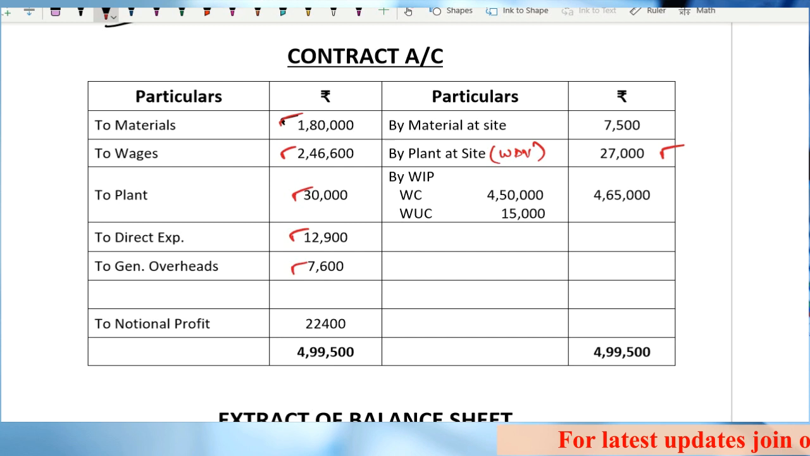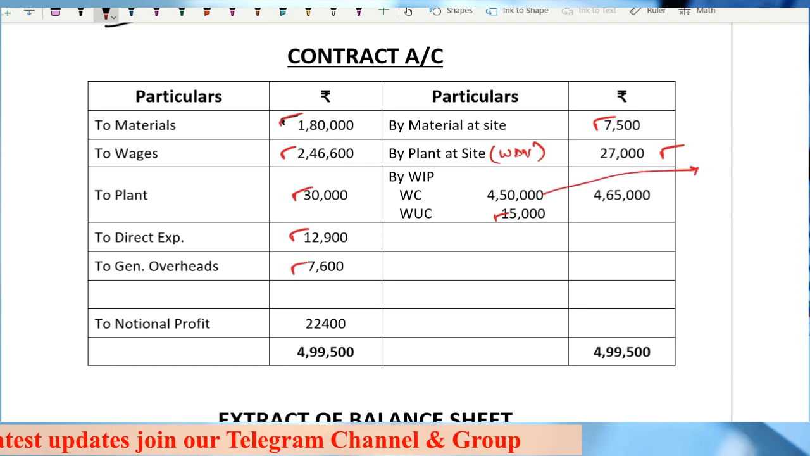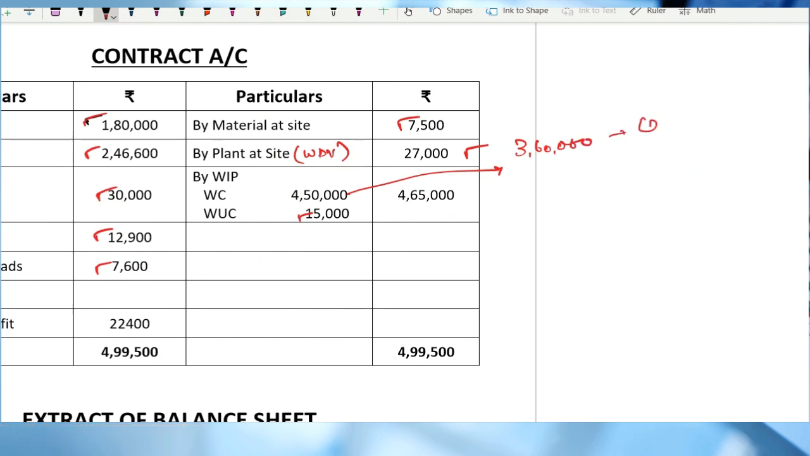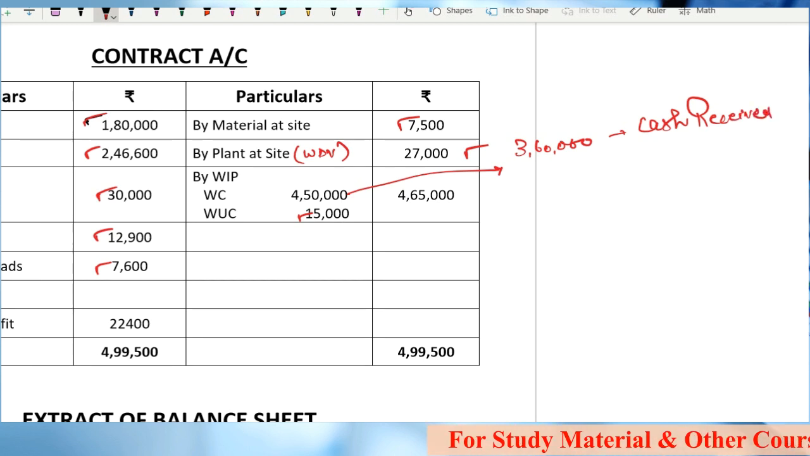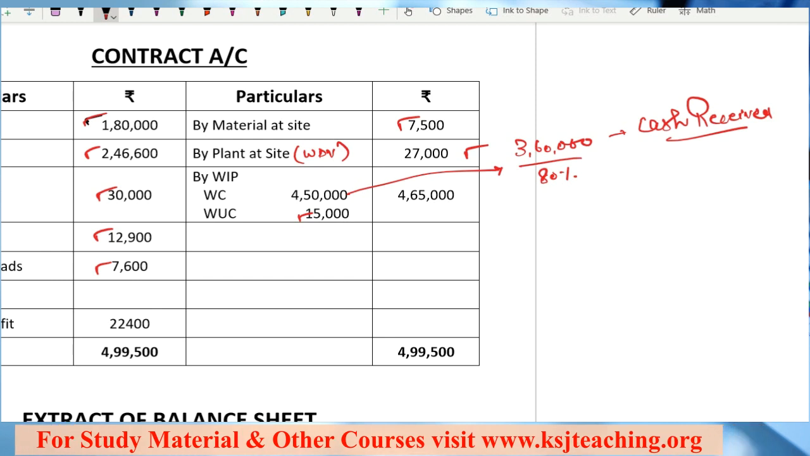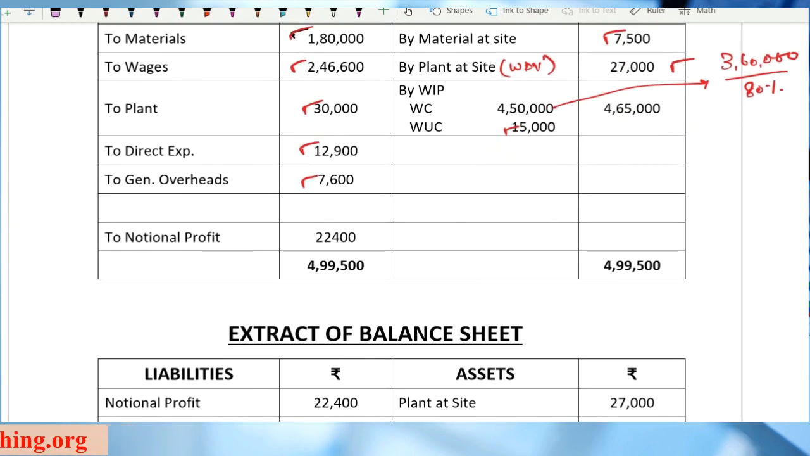Journal overheads are given. Material at site is given. Work certified and work uncertified are given to you. Work certified is 4,50,000. How is this calculated? 3,60,000 is my cash received, divided by 80% as given in the question, that cash received is 80% of work certified. Clear? So from here what you will get is a notional profit of 22,400.